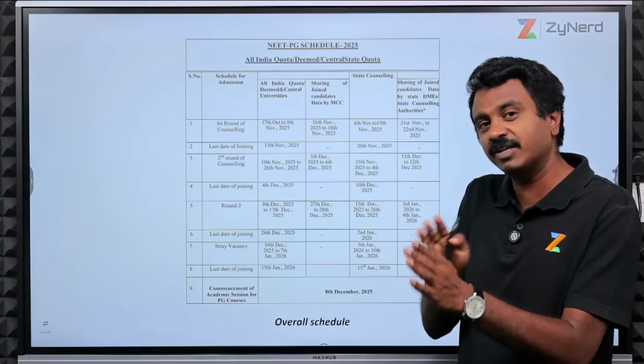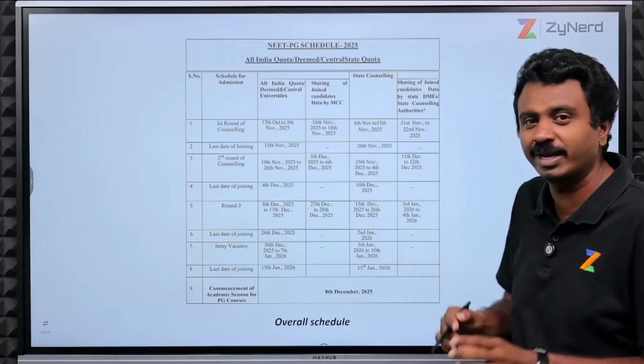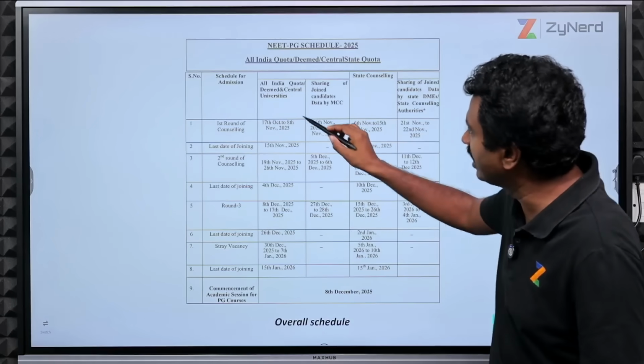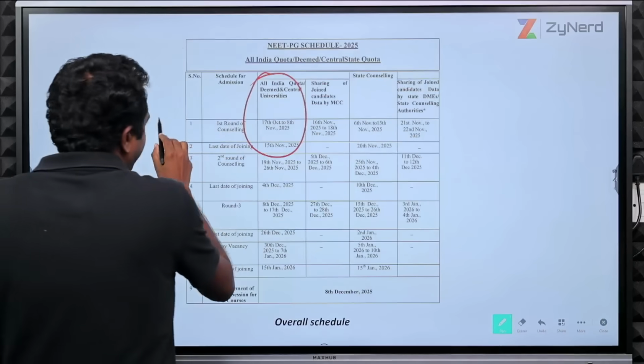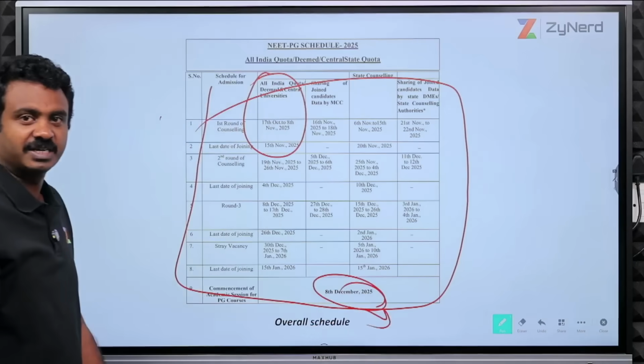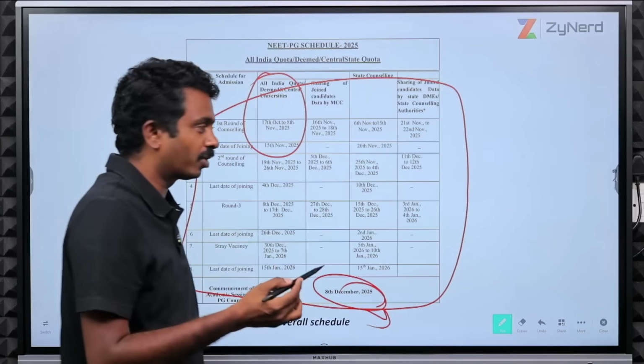We have mentioned that after round 2 only, you will be commencing your course, but you will complete your admission process for round 1 and wait for either state or All India round 2, state round 1 or All India round 2. Now let us say I am a candidate who is also looking at state. That is when this entire chart is relevant. Other than that, only this date is relevant, correct? So I am looking at other state counselings, one or more state counselings.